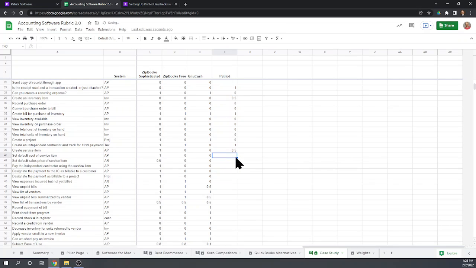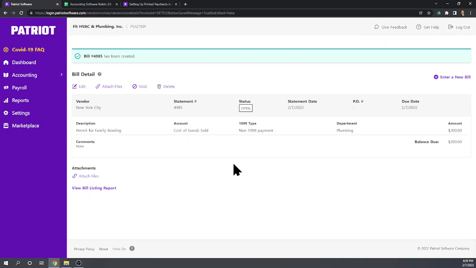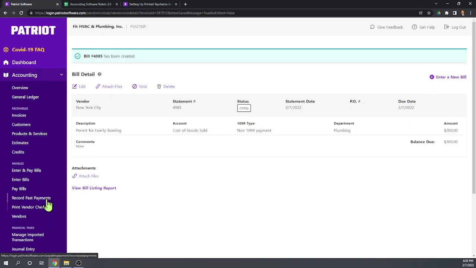So we can create items, but we can't use those items in our bills. We can only use those items in our invoices. So the default cost, we can't set that up. We can set up the sales price of the service item. So let's go back and do this. We didn't kind of do this in the right order, but let's set up a service item for that permit fee. Actually, no, for the service item for the contract labor.